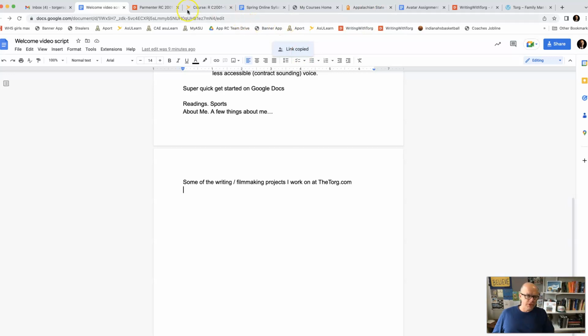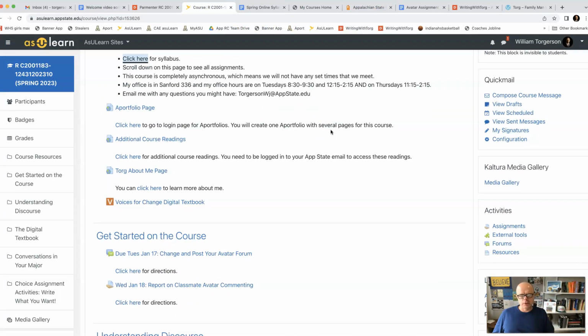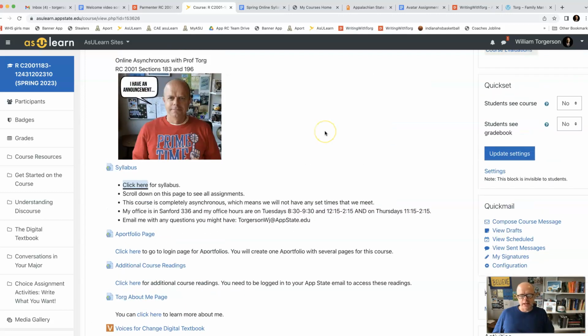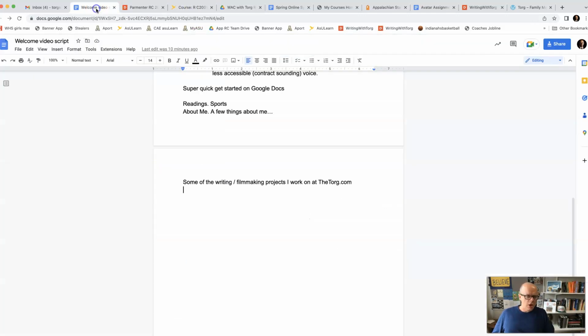Our readings, so there's course resources here. If it's not in the textbook, I actually don't have that readings folder up here yet. I'm sorry. There'll be a folder right here that says click here for... oh no, it's right here. I got it. So, additional course readings. This is a Google folder. You've got to be logged in to App State. And some of your assignments will be to read and respond to some of those readings. Almost done with the script.